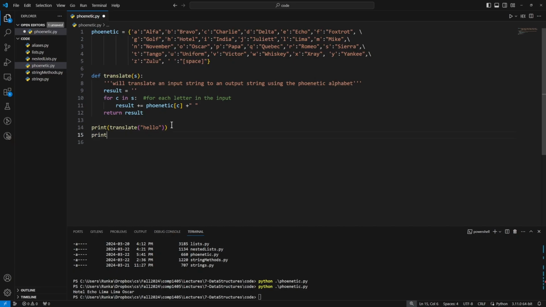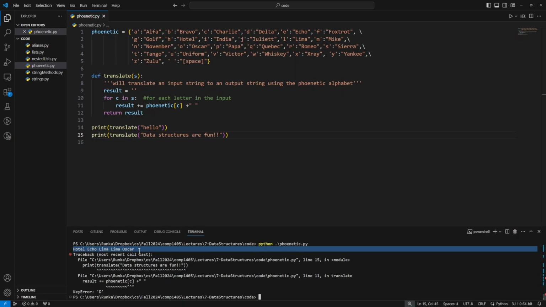So what if I tried print translate "Data structures are fun!" Save and run our code again. The first one worked. We get Hotel Echo Lima Lima Oscar as output. The second one broke, and it said KeyError uppercase D. So uppercase D is literally the first letter in our string, so we didn't make it very far into the second one and it broke.